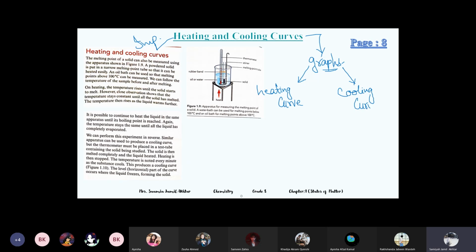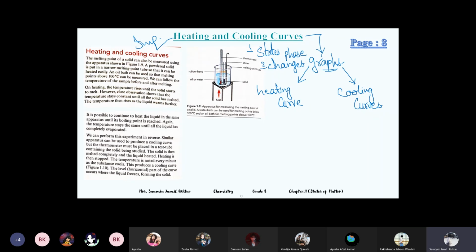In these graphs, it will show us the physical state of the substance, and number 2, it will tell us about the phase changes or state changes. It is a graphical representation of physical states and their changes.